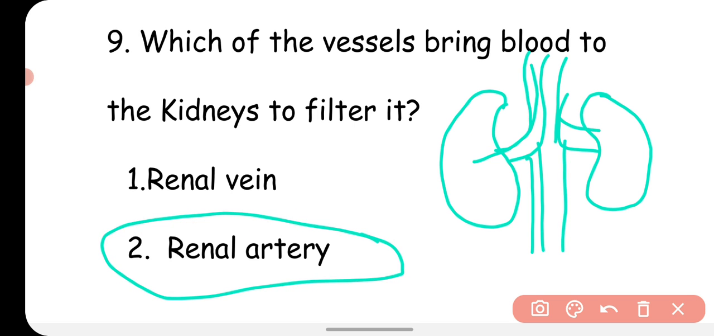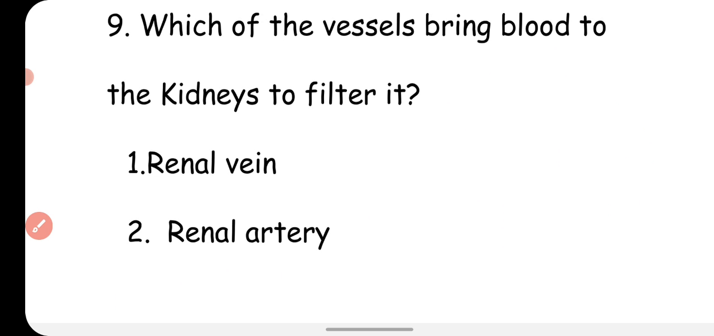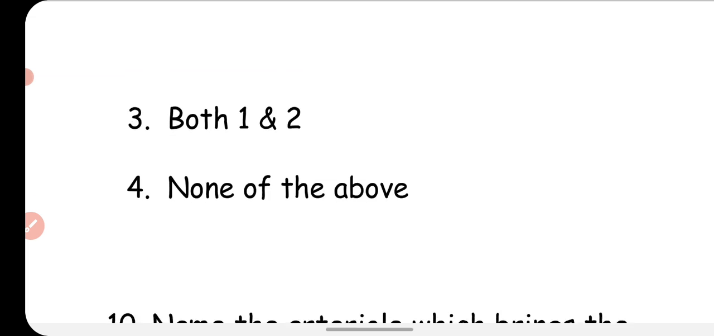The renal artery brings the blood into the kidney, and the renal vein brings out the blood from the kidney after filtration. So the correct option is renal artery. The renal artery is the vessel which brings the unfiltered blood into the kidney.